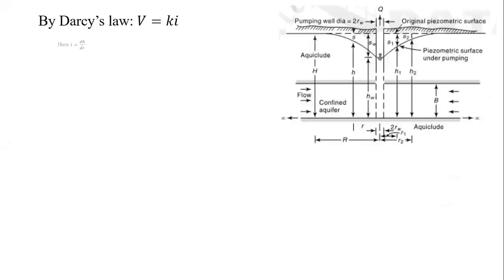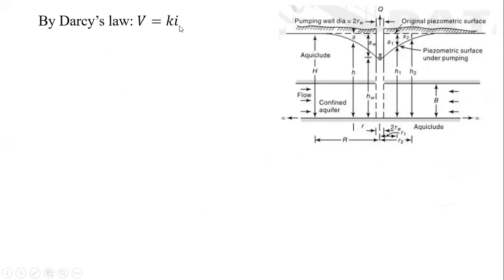Then along with the same sketch, for the derivation of the equation, we have to correlate Q with respect to the limits R1, R2, H1, H2, or capital R with B and all those things. We are going to take the help of Darcy's law. So by Darcy's law, V is equal to Ki.